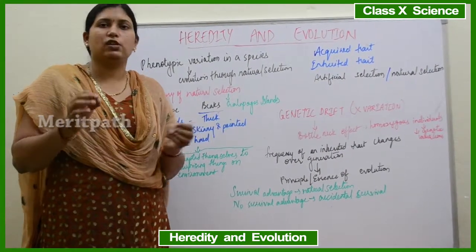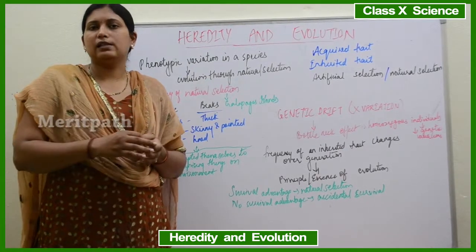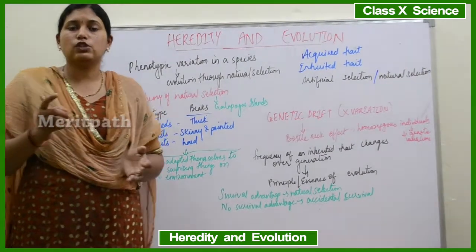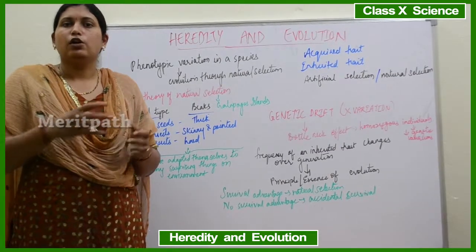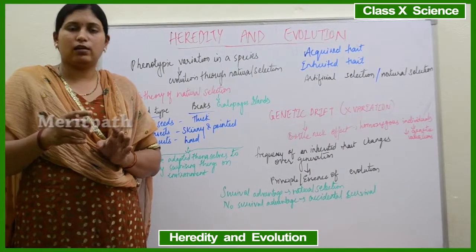In situation number 2, because of the stepping of the elephant's foot, all the red beetles died. Thereby, the population of the red beetles got extinct. That is known as the bottleneck effect. There is a sudden decrease in the population due to any natural calamity in the environment. It is known as the bottleneck effect.